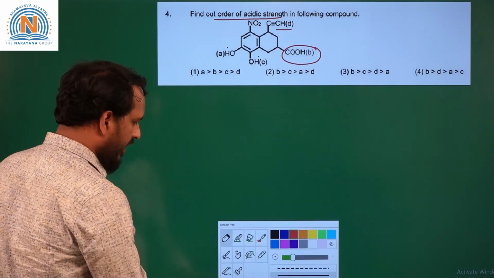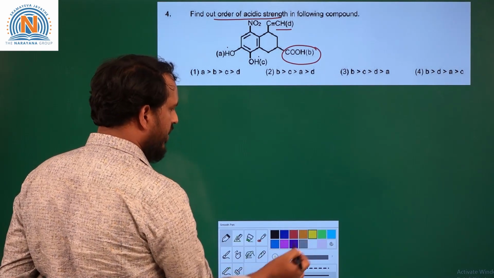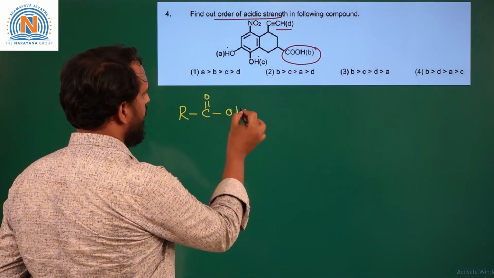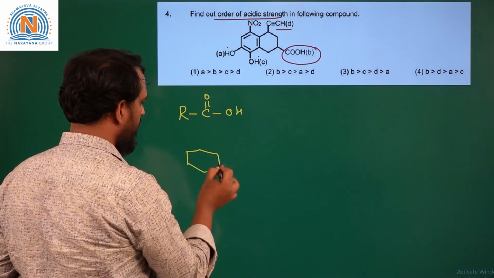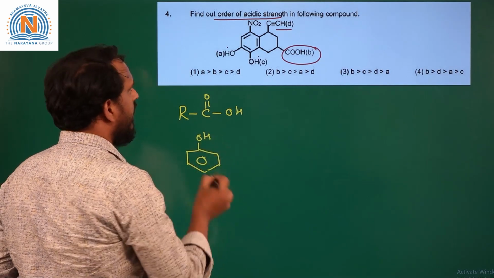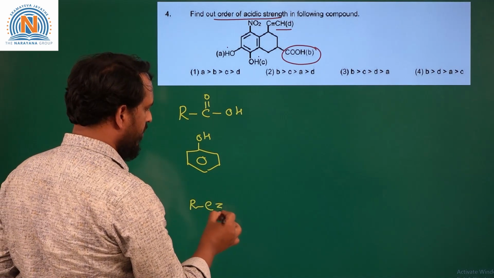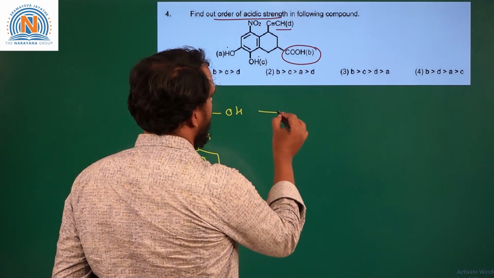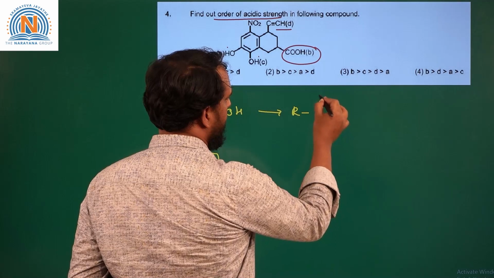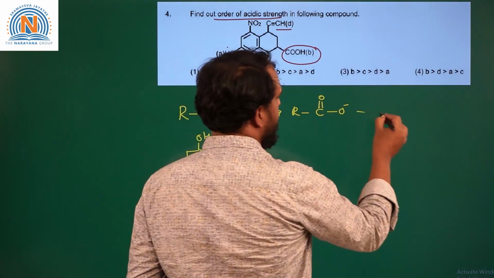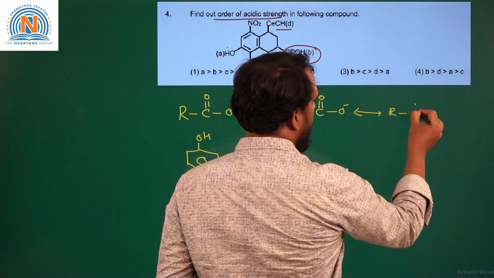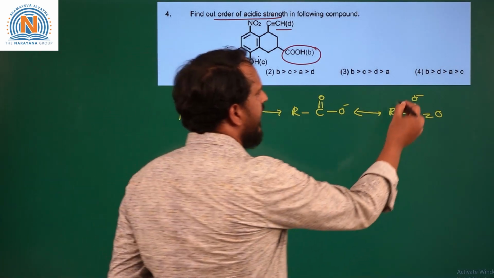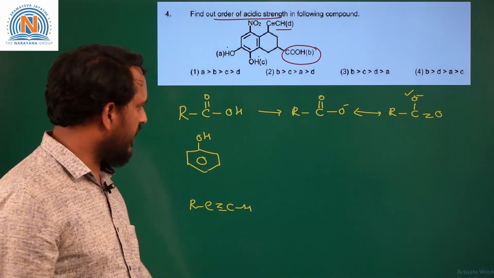Now if you take the acidic strength of the different groups, carboxylic acid RC double bond OH, phenol, and RC triple bond CH. In these three, carboxylic acids are the most acidic because their conjugate base, that is the carboxylate ion, is more stabilized by resonance, because of equivalent resonating structures and the negative charge is present on oxygen in both the resonating structures.